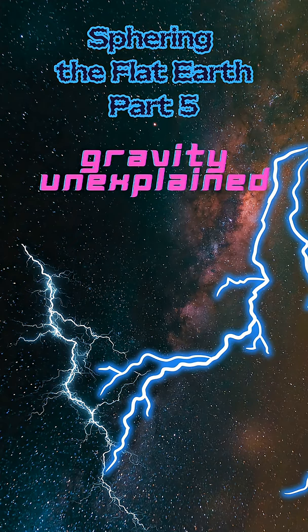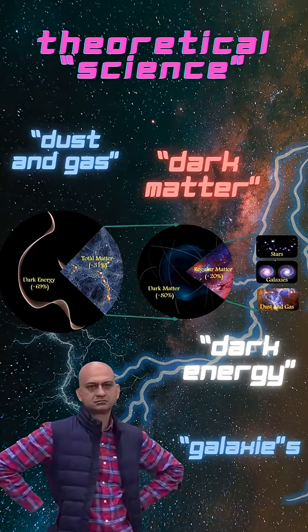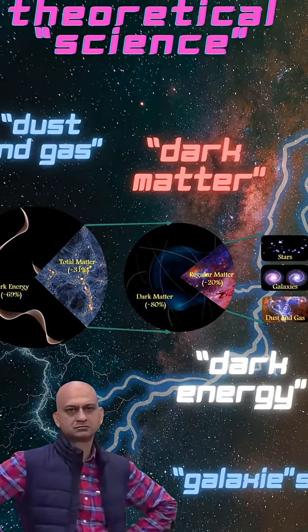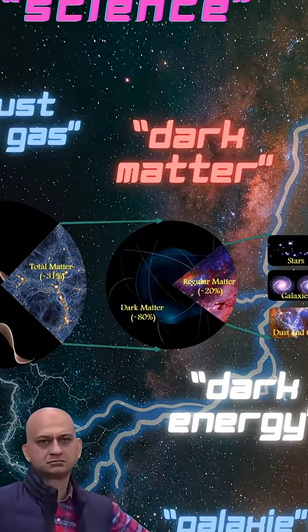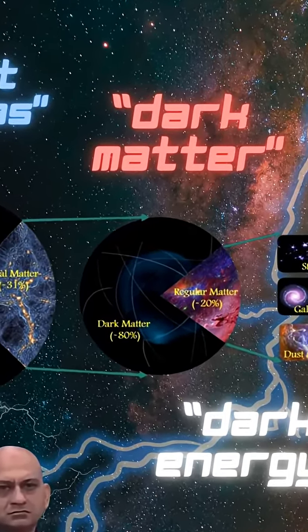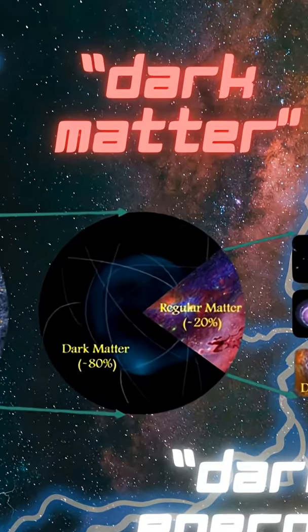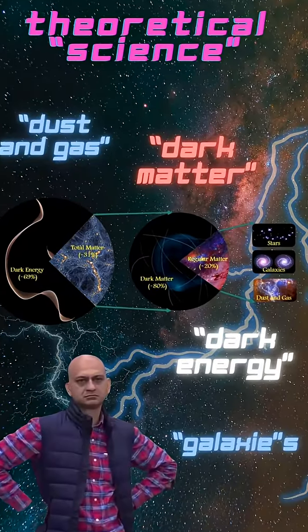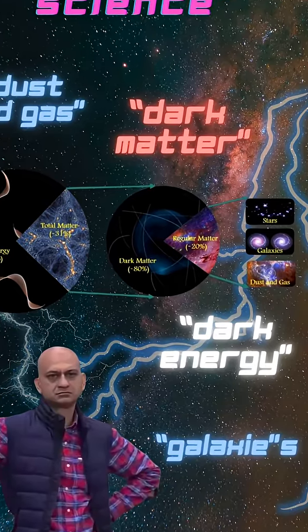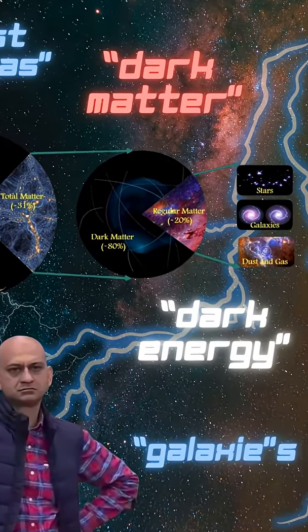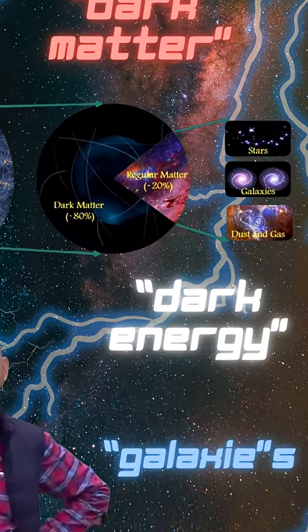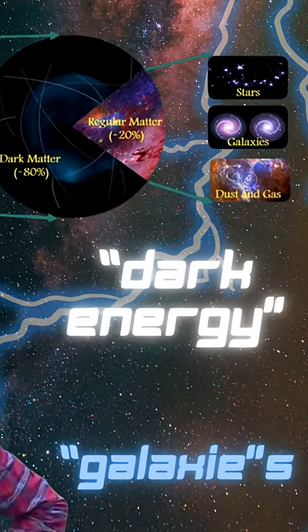Sphering the Flat Earth Part 5, Gravity Unexplained. In modern theoretical science, the term gravity is used to identify a force that controls the movement of so-called planets in so-called space. Strangely, this force is also applied to the holding down of objects on Earth. Convoluted theories are required to keep a person's logic, observation, and practical experiments out of reach, and thus the theory of gravity remains academically uncontested.